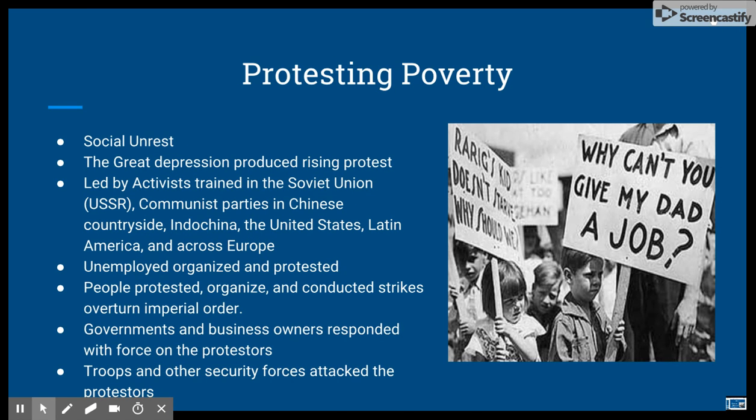The unemployed organized and protested. Communist parties grew popular. People protested, organized, and conducted strikes overturning imperial order. Governments and business owners responded with force on the protesters. Troops and other security forces attacked the protesters.